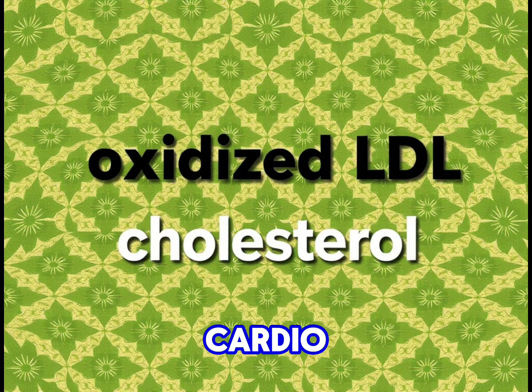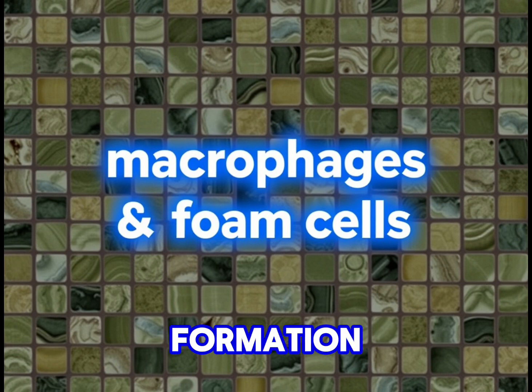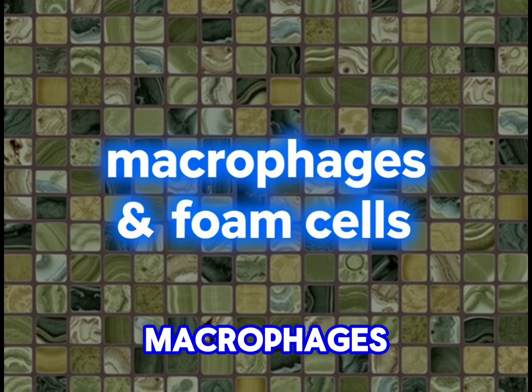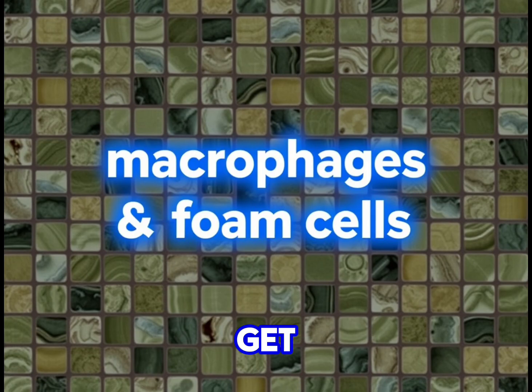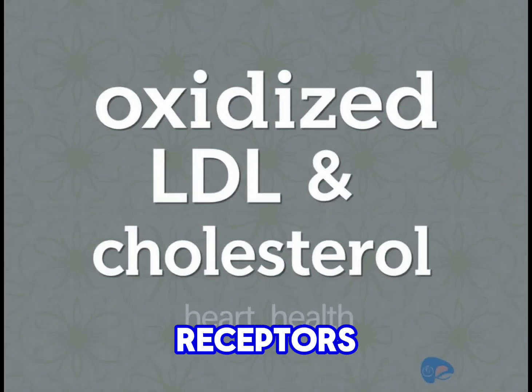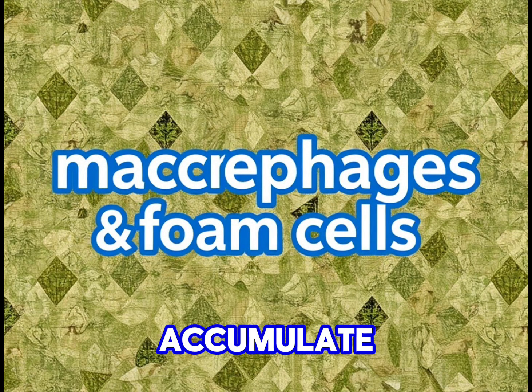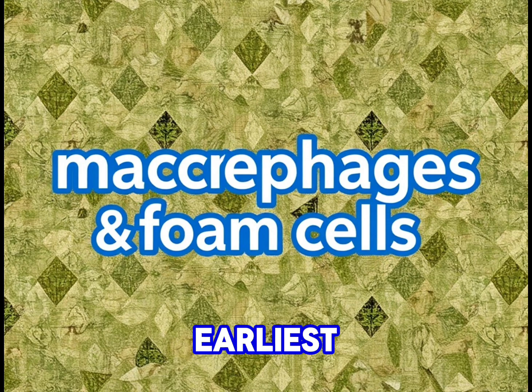and increases risk of cardiovascular issues over time. So the key early step in atherosclerosis is foam cell formation, because macrophages attempt to engulf or ingest the oxidized LDL with their scavenger receptors. And then what happens is that macrophages become overloaded with cholesterol esters, turning macrophages into foam cells. And then foam cells accumulate and form fatty streaks, the earliest visible lesion in arteries. Over time, these develop into atherosclerotic plaques.